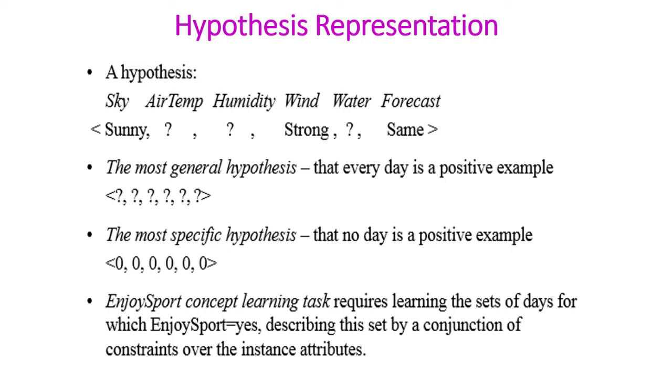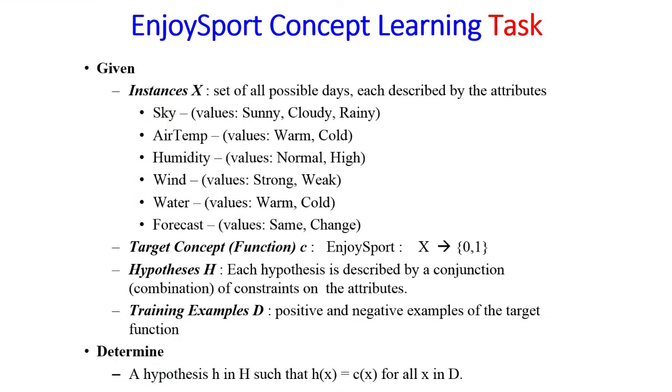Enjoysport concept learning task requires learning the set of days for which Enjoysport is yes, describing this set by a conjunction of constraints over instance attributes. Enjoysport learning task requires that the learning set needs to be positive. Enjoysport concept learning task. We are studying what is the task of the machine in case of Enjoysport concept learning.